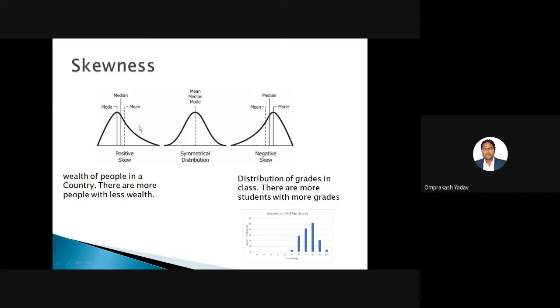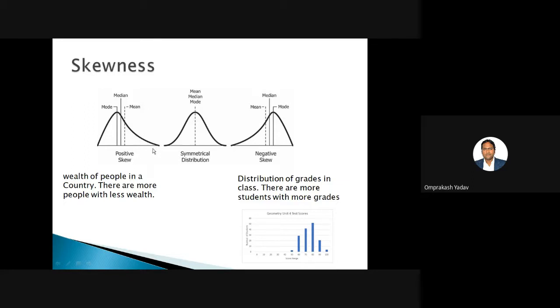So if you talk about the first figure, which is skewed at the right side, since this is skewed at the positive side of the x-axis, that's called positive skew. This is how you can remember. If you consider this as the x-axis and this as the y-axis, the moment we go towards the right, that is a positive direction. So where this is skewed on the positive side, that's why the name is positive skew.